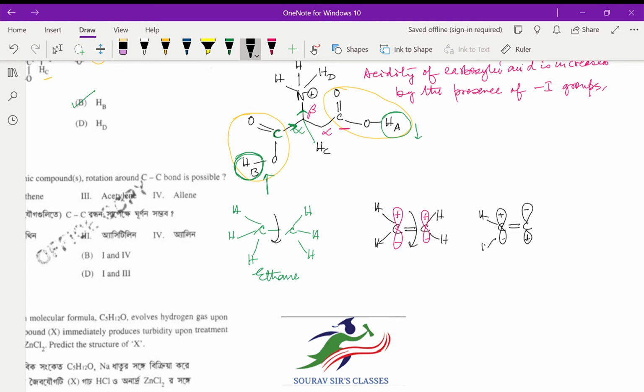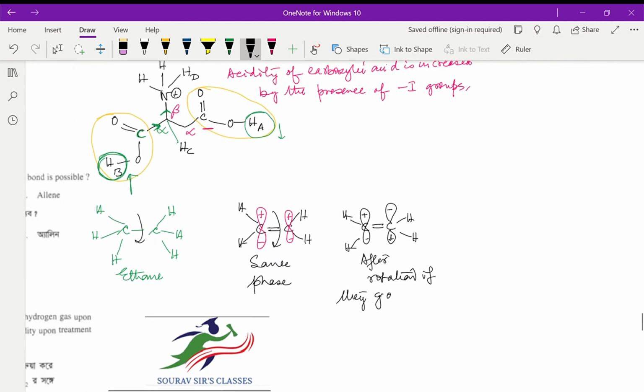So if you are rotating, for the pi bond formation we need the lobes to be in same phase. The p orbital should be in same phase. So this is same phase, but after rotation, if they go out of phase, the pi bond will break.